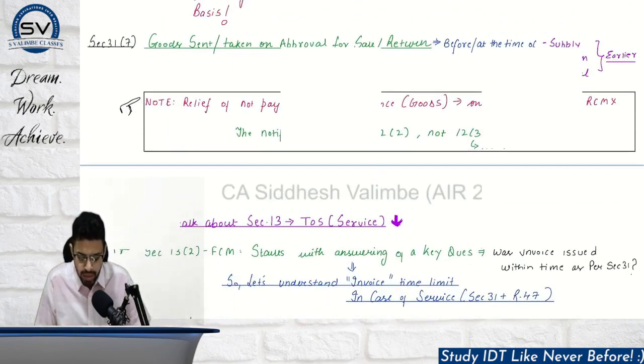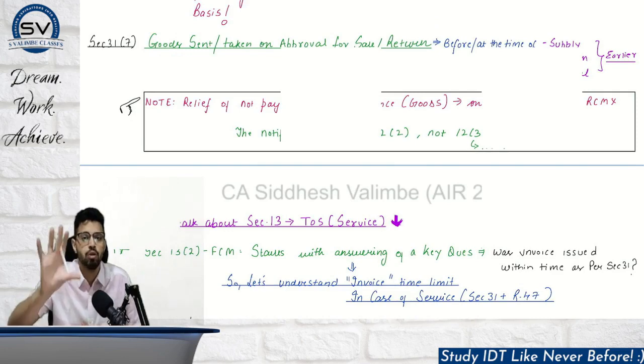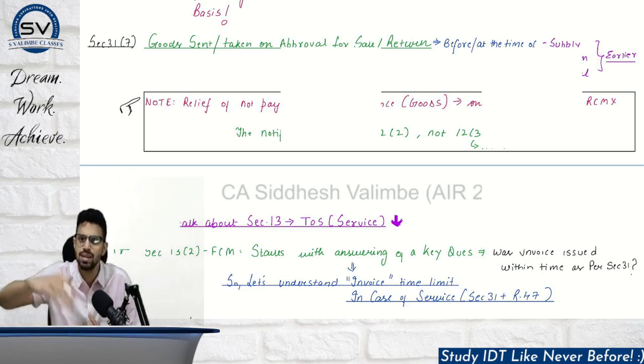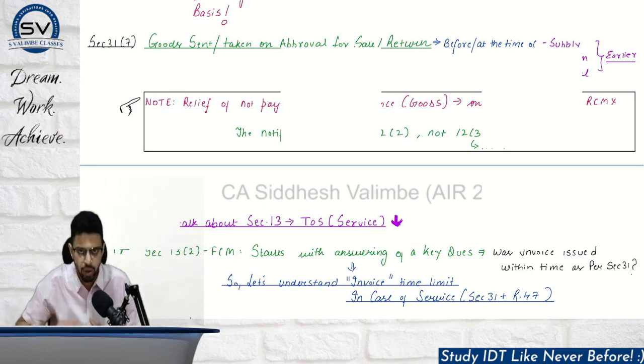Okay. There is a special case when goods are sent on sale or approval basis. For example, I send you 5 suits for approval. Let's say there is some requirement for you to buy a suit. I send you 5 suits. I say pick whatever you want, pick one, whichever you like, and you send back the 4. So basically this is a sale or approval basis, right? When you approve, when you consider as final, for that supply will take place, balance 4 will be returned back. So I have to issue the invoice with respect to that one suit that you like.